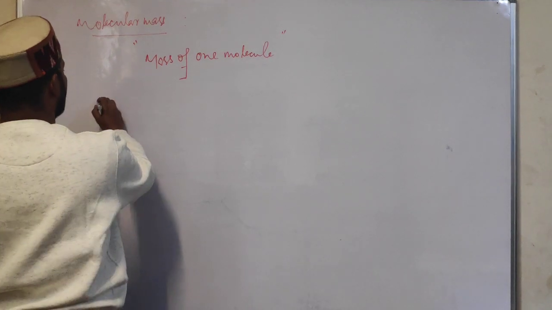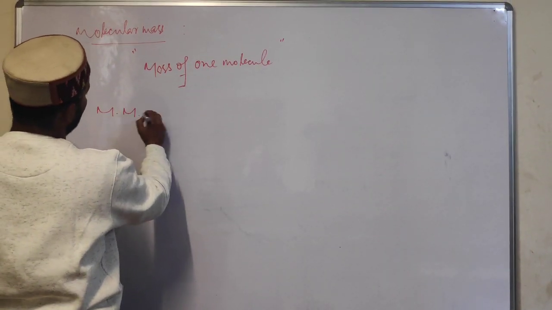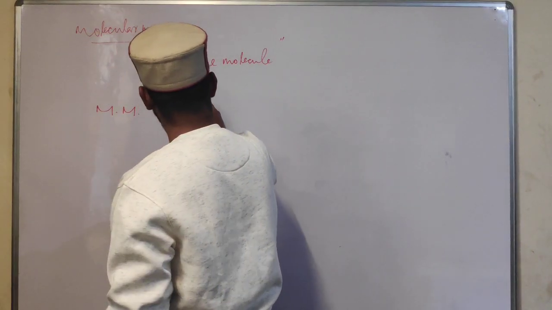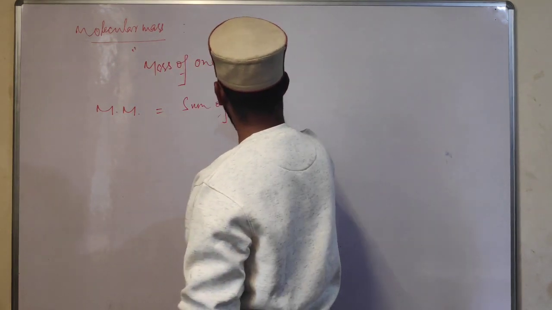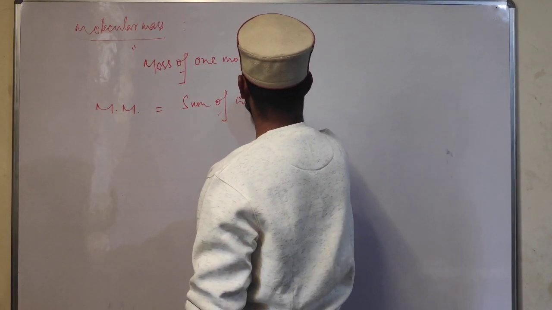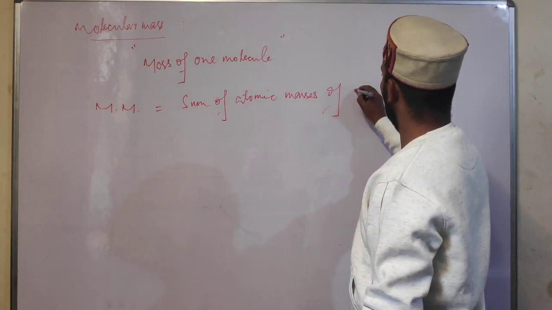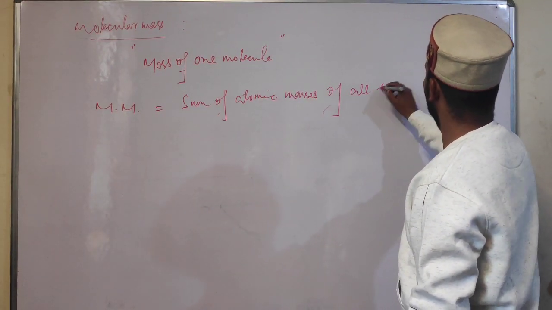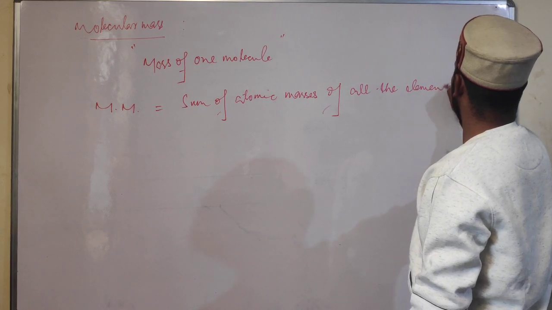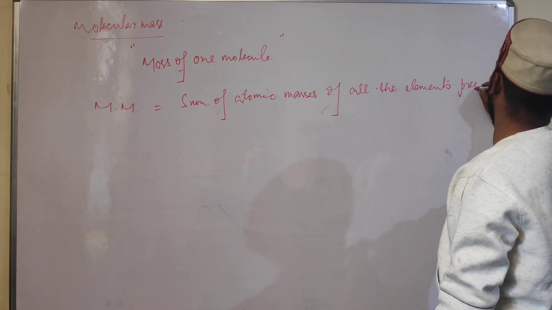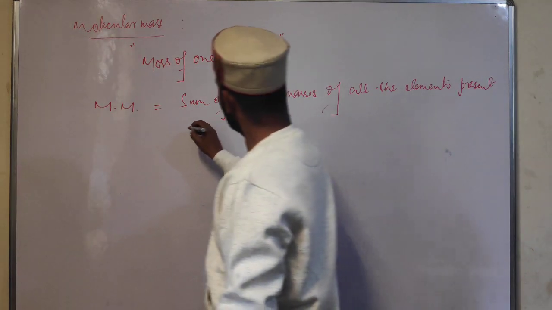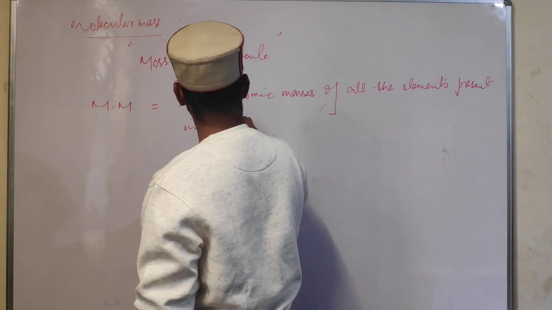And how do we calculate it? Students, molecular mass is the sum of atomic masses of all the elements present in one molecule.